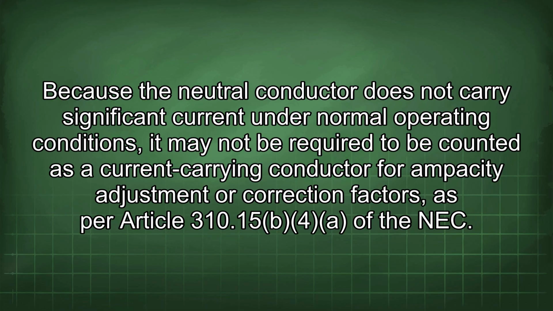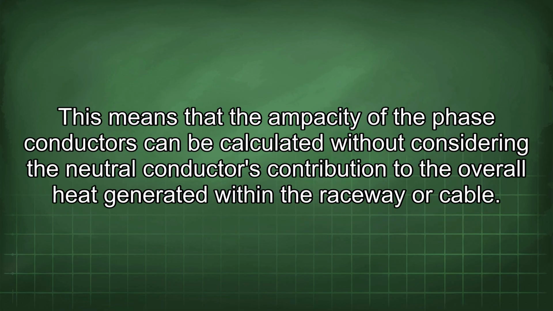Because the neutral conductor does not carry significant current under normal operating conditions, it may not be required to be counted as a current carrying conductor for ampacity adjustment or correction factors, as per Article 310.15(B)(4) of the NEC. This means that the ampacity of the phase conductors can be calculated without considering the neutral conductor's contribution to the overall heat generated within the raceway or cable.